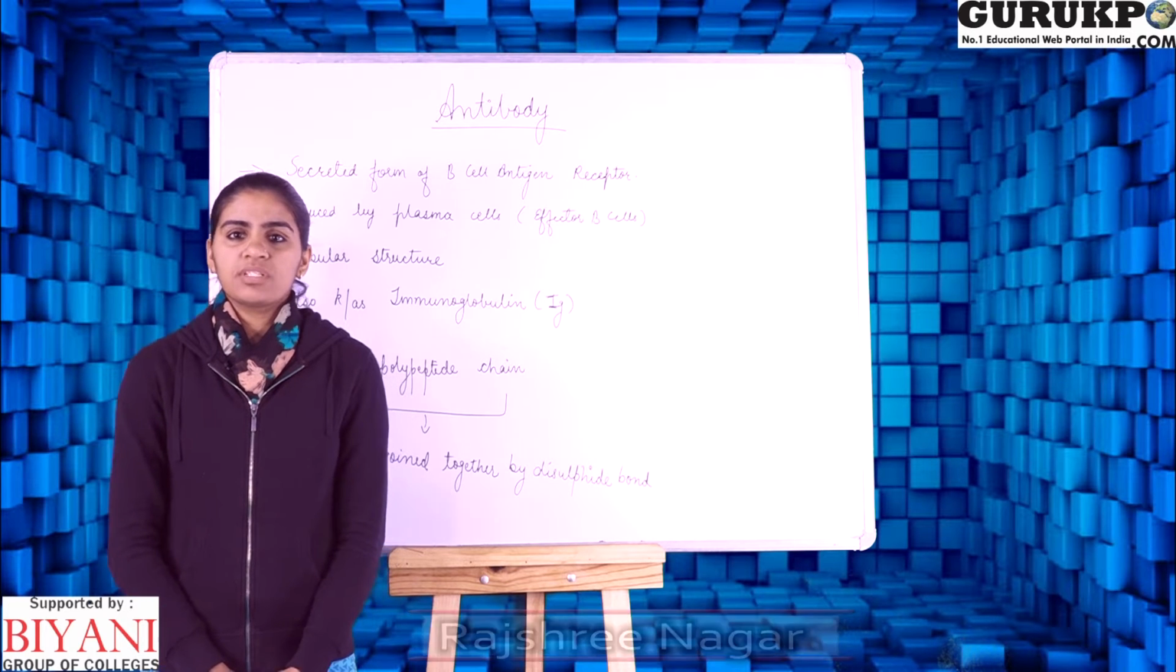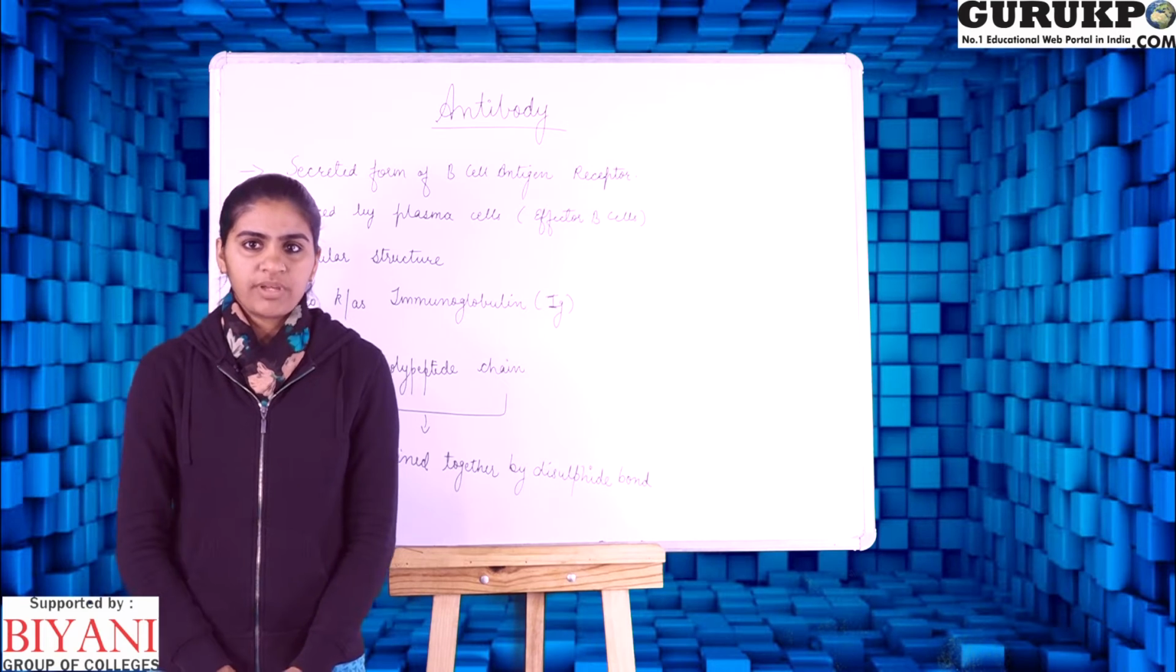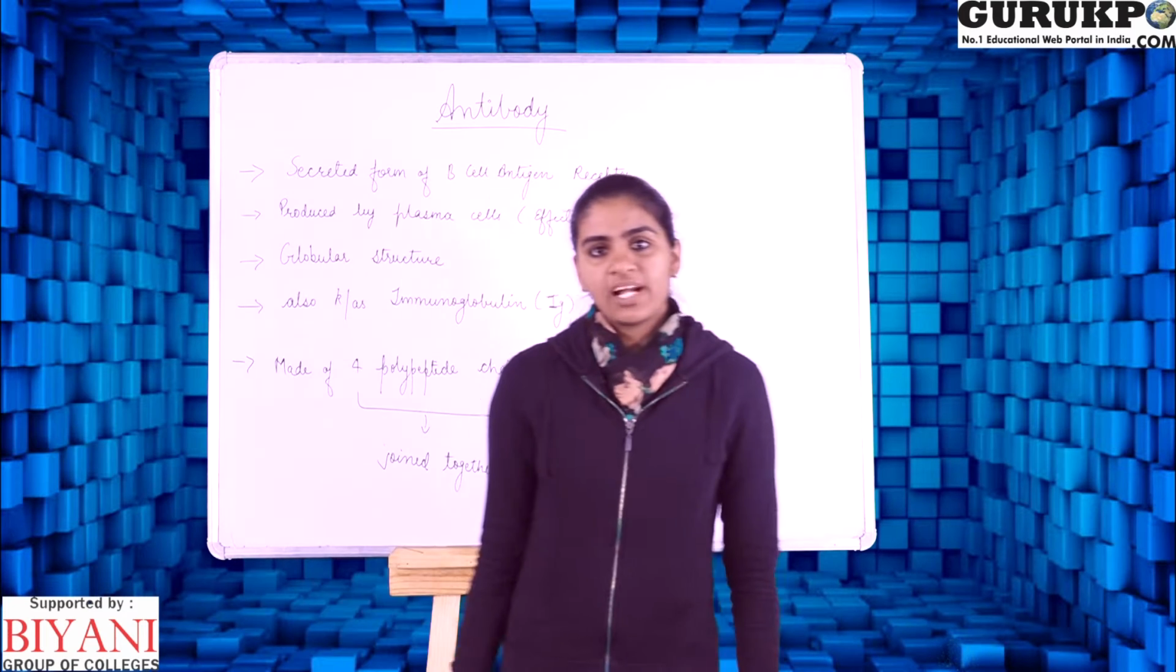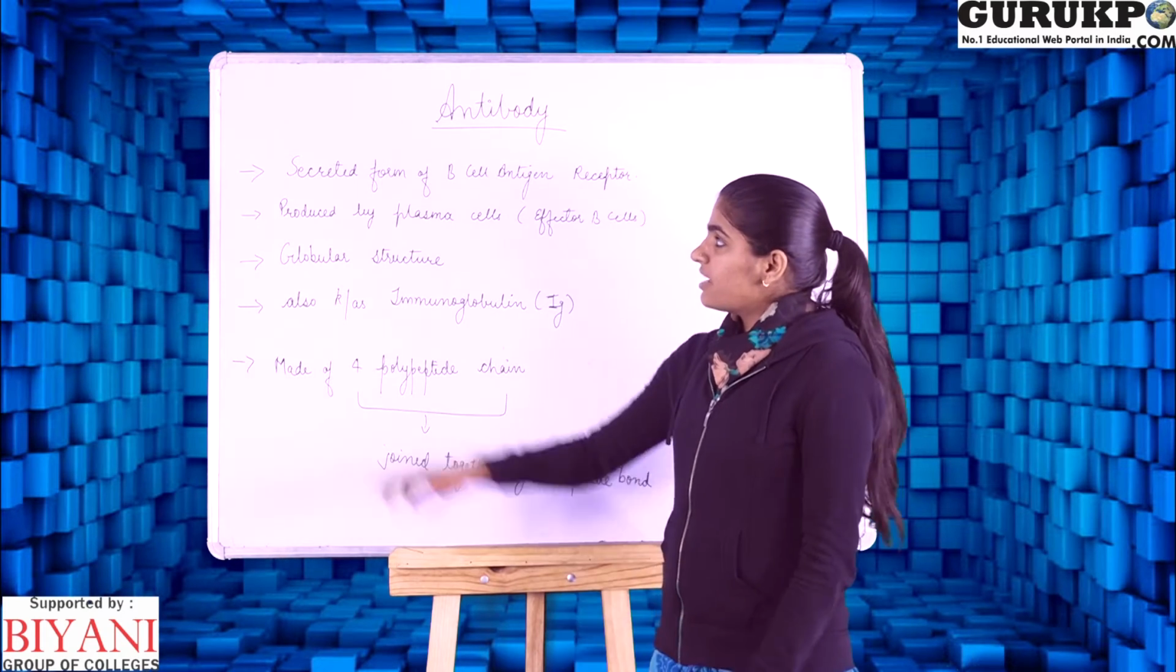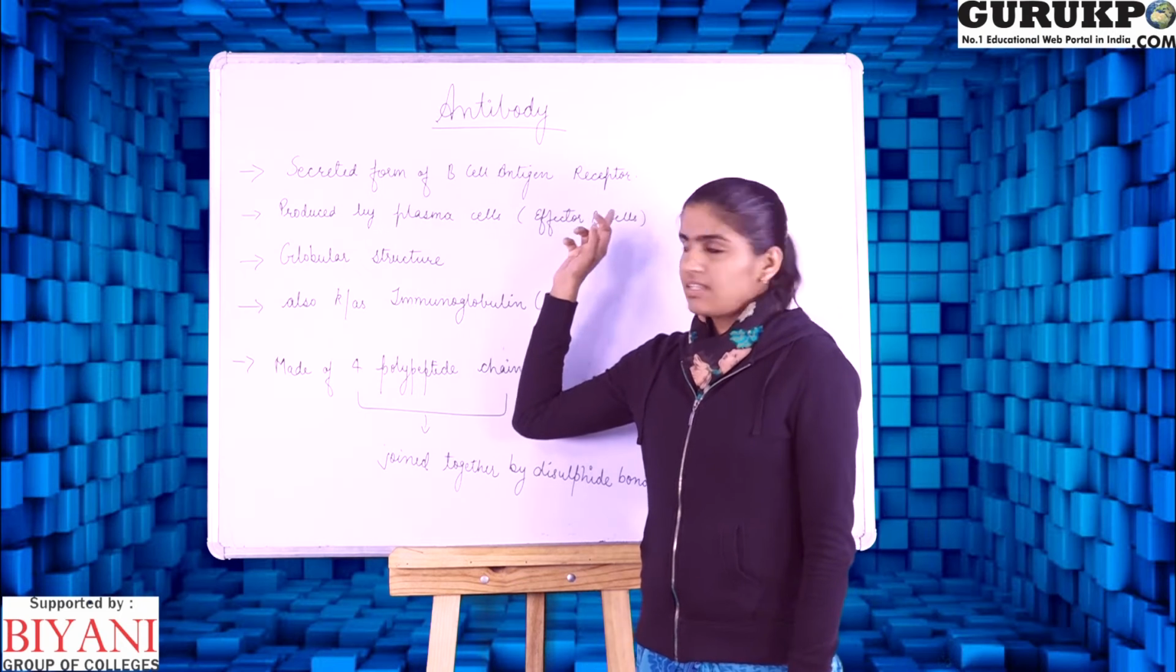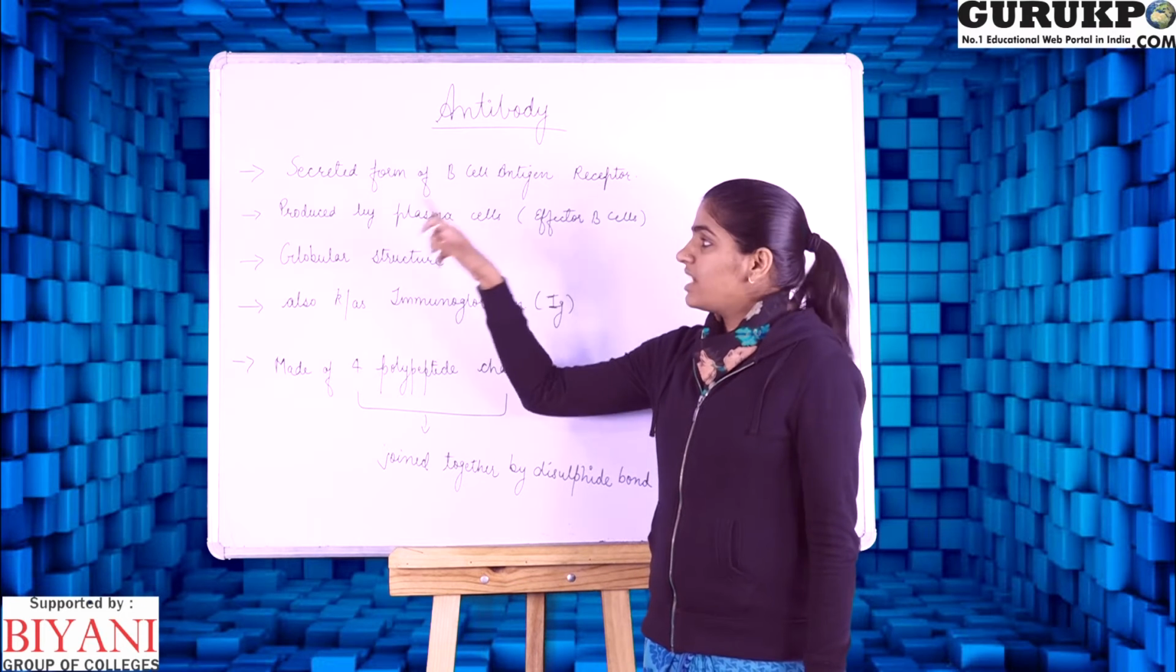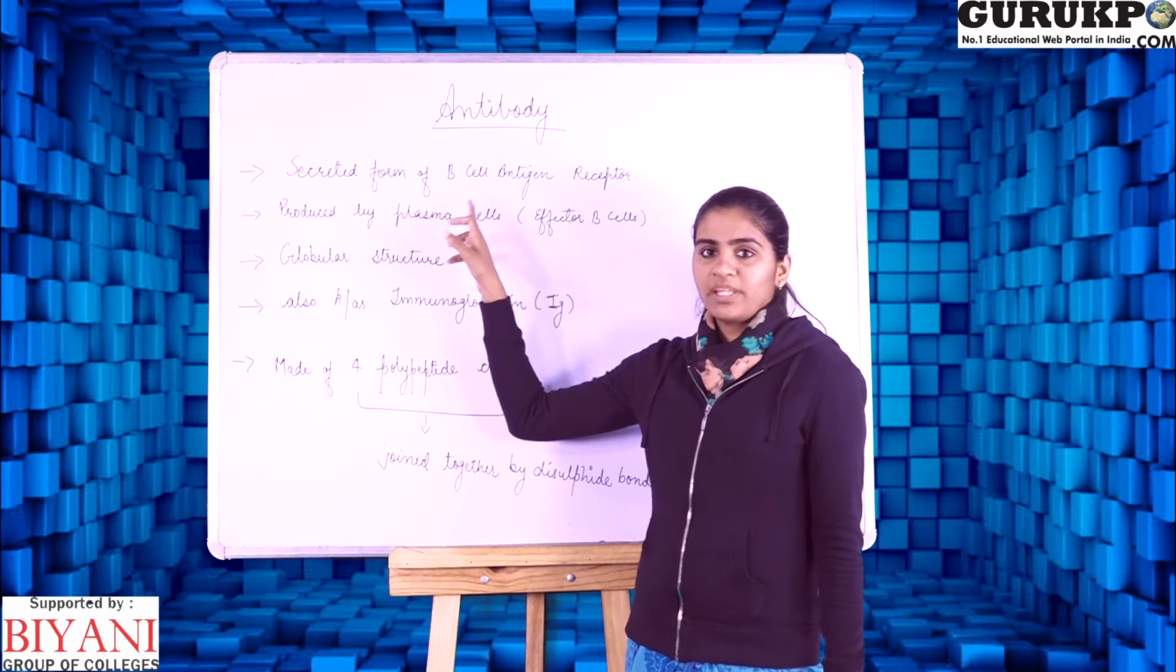Today I am going to deliver my lecture on antibody structure. As we all know, antibodies are protein molecules. These are the secreted form of the B cell antigen receptor. They are secreted, or produced, by the plasma cell.